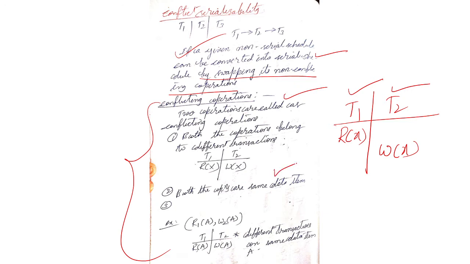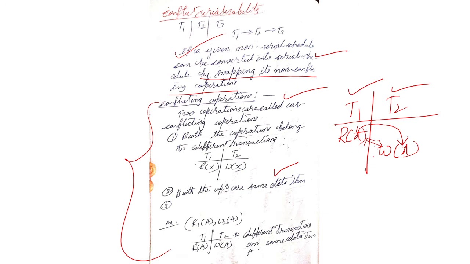Both operations are on the same data item, they are doing operations on X only. And there should be at least one write operation among these two operations. Then only these are called conflicting operations.